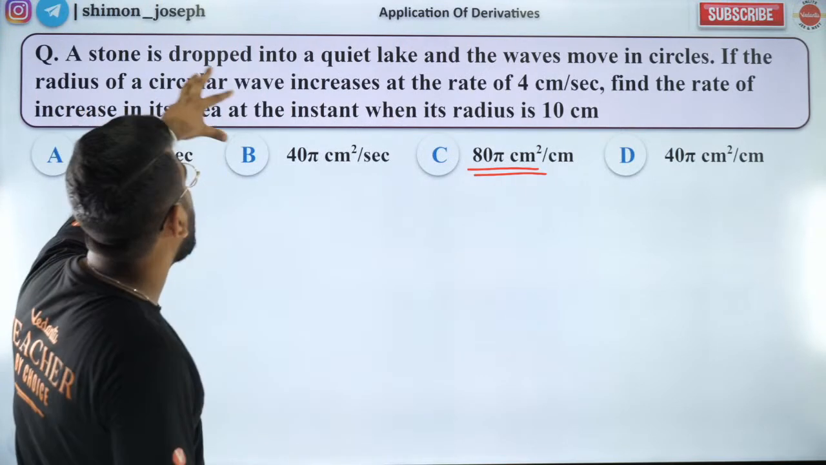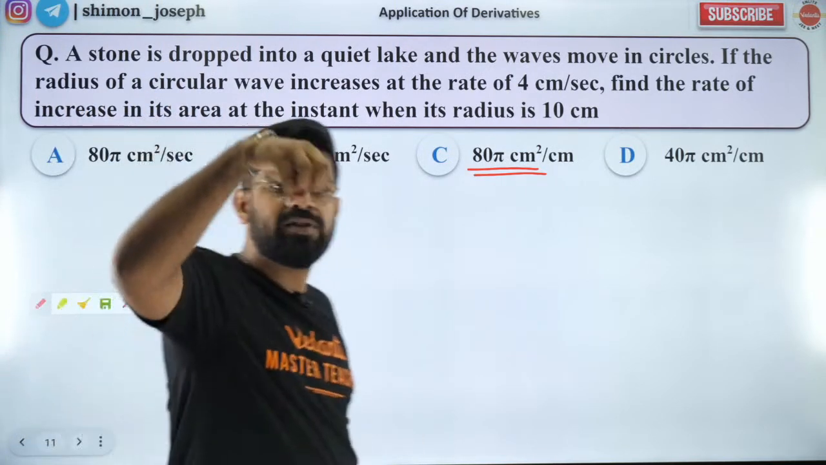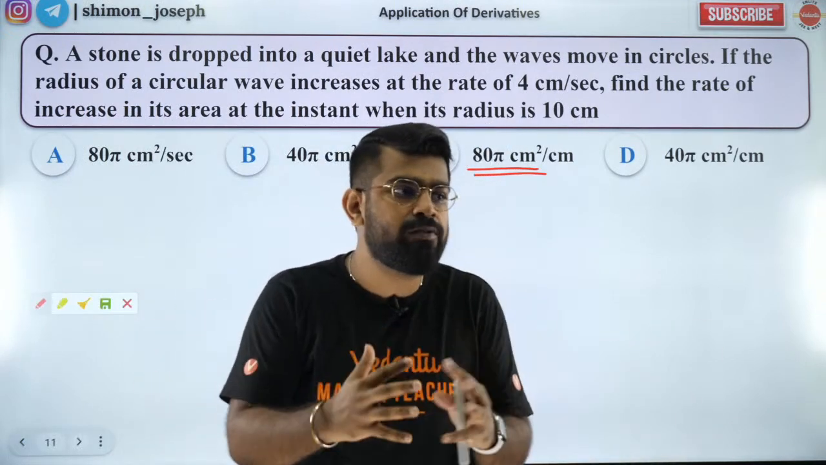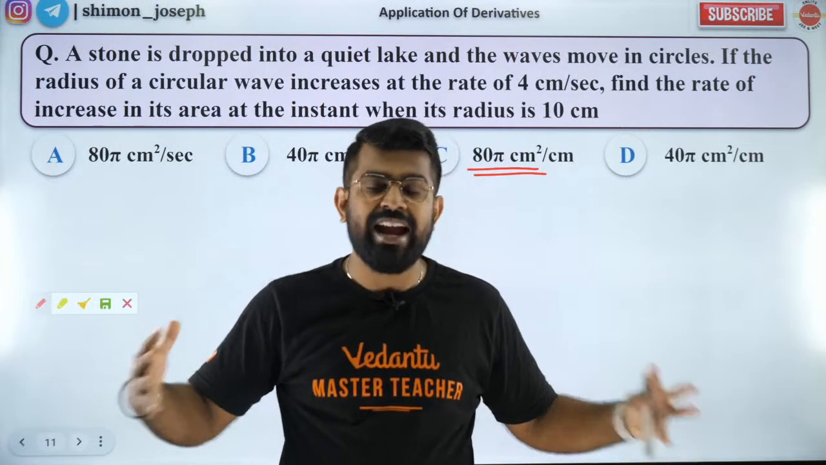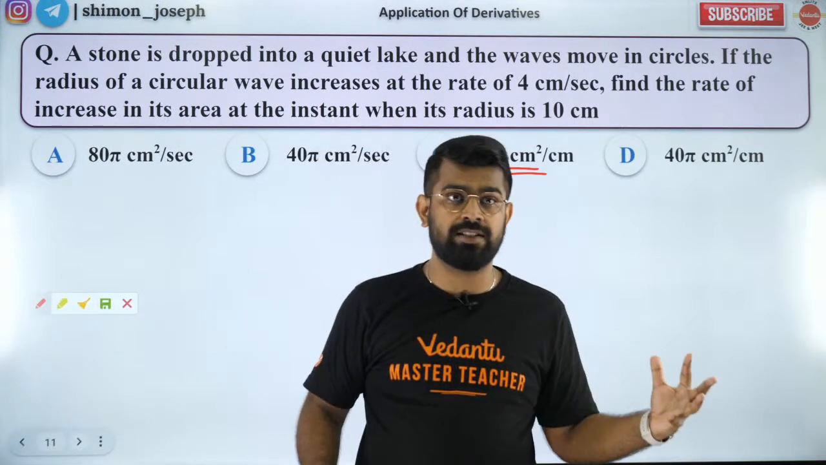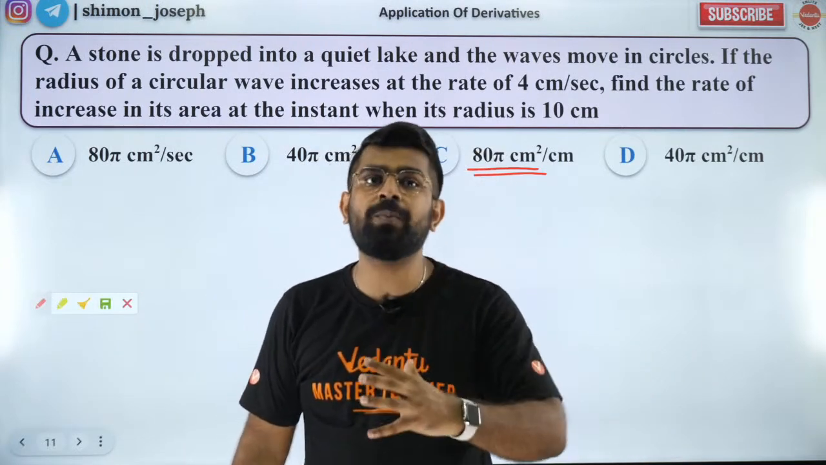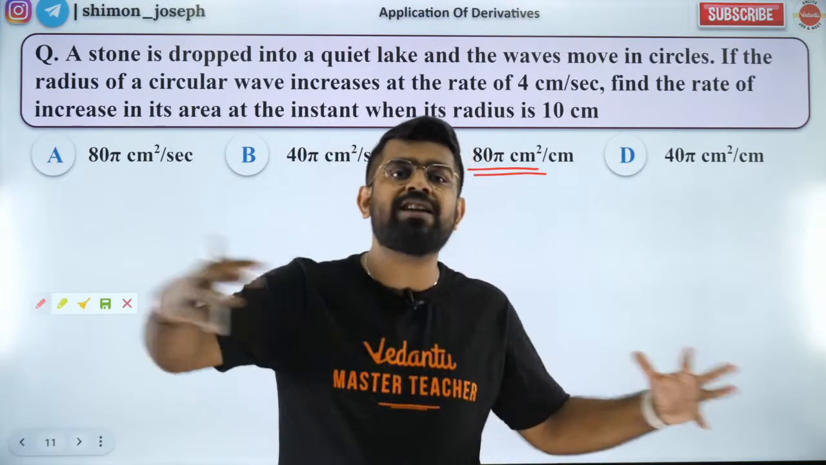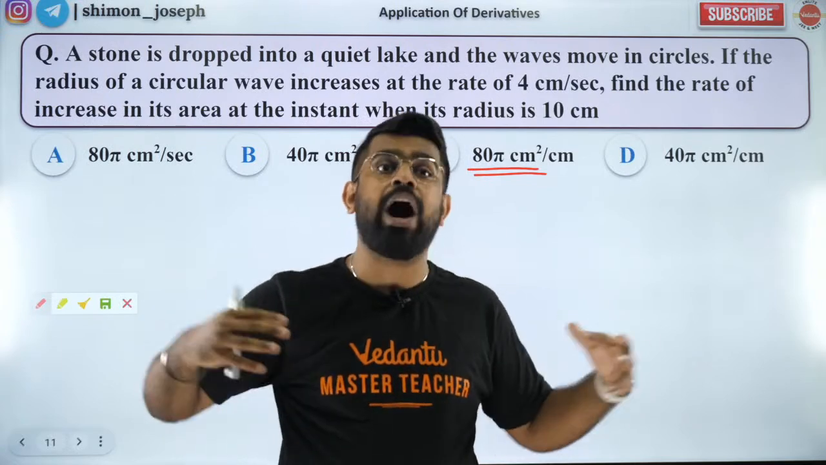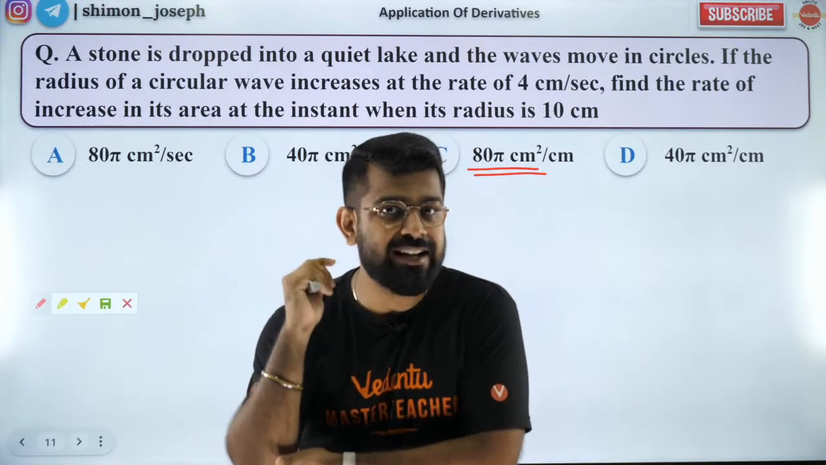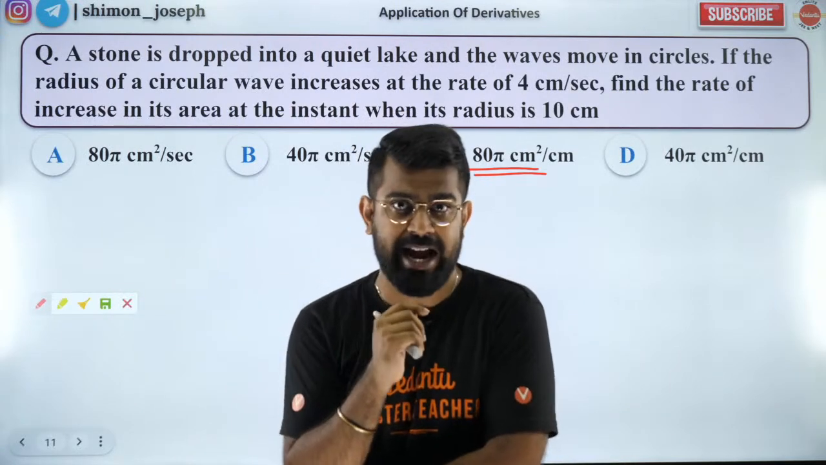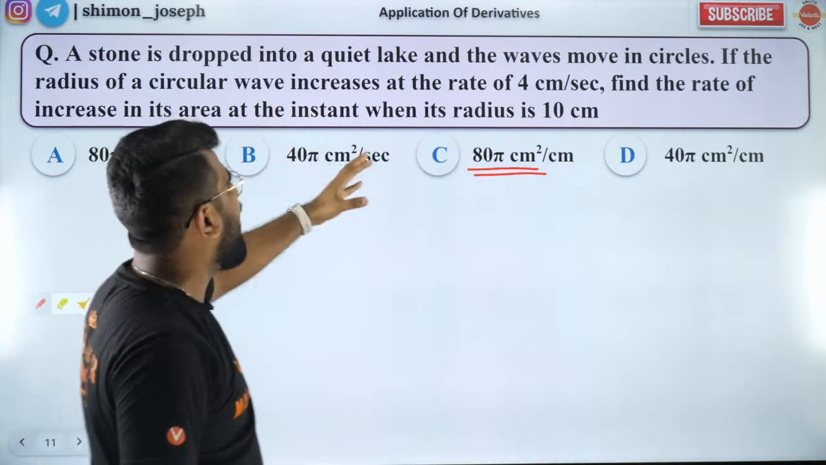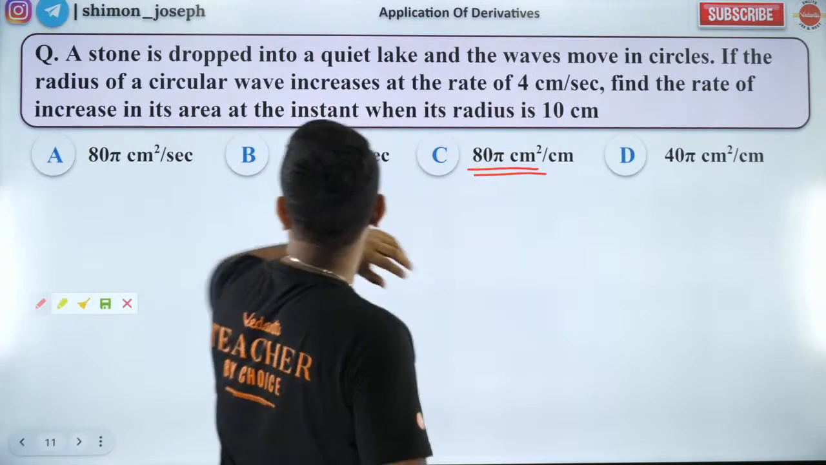A stone is dropped in a lake. So when you drop a stone in a lake, what will happen? You will have ripples forming, right? And the ripples will move outward, like how you study in physics wave fronts. In physics, you must have studied wave optics, right? So there, your wave fronts will move from the source outward. Huygens principle, I hope you guys remember that. So something similar happens when you drop a stone in a lake. And these waves move in circles.